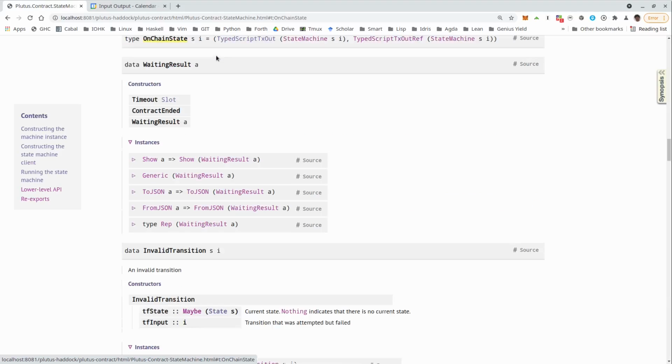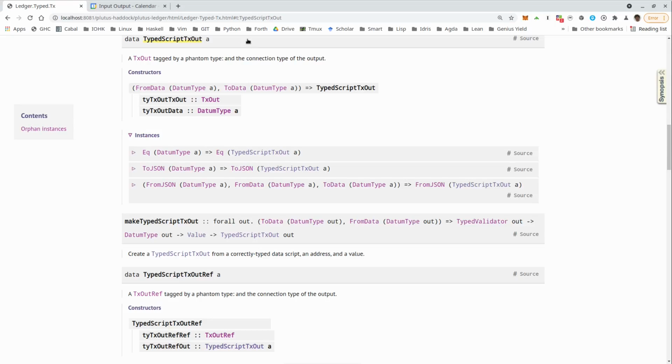So what is on-chain state? On-chain state is a tuple consisting of typed script txout and typed script txout ref. This is similar to what this UTXO add gives us. I mean, there we always got this map from O refs to O's, from txout refs to txouts. And this is similar, so it's also basically the UTXO itself and a reference to it, but it has this typed version that we haven't seen before.